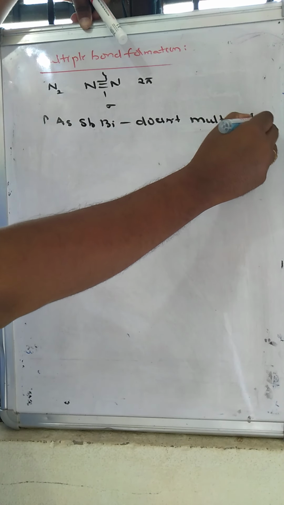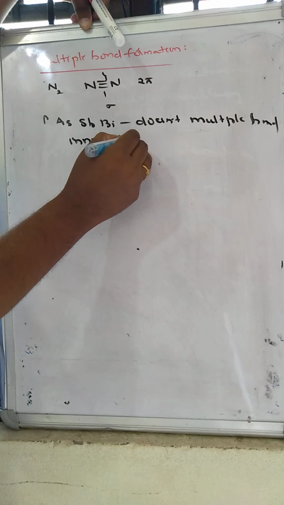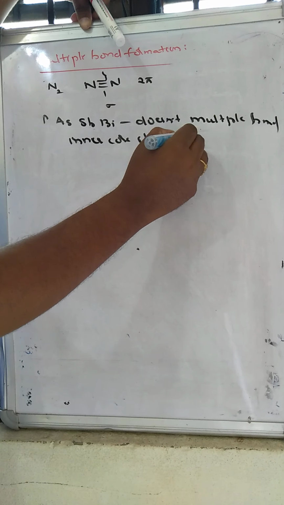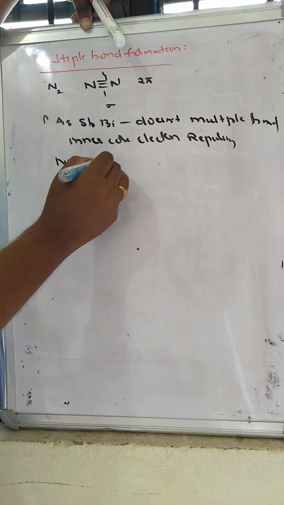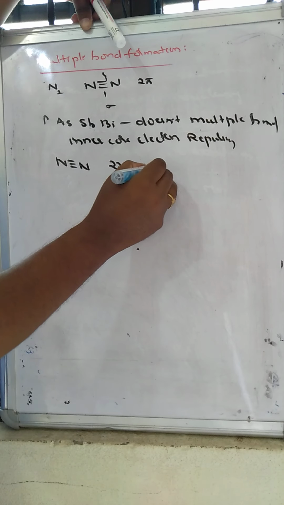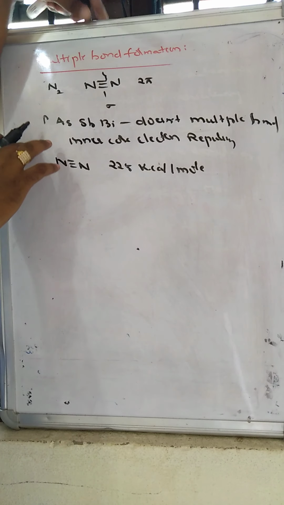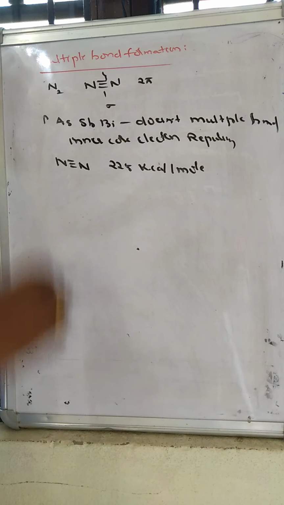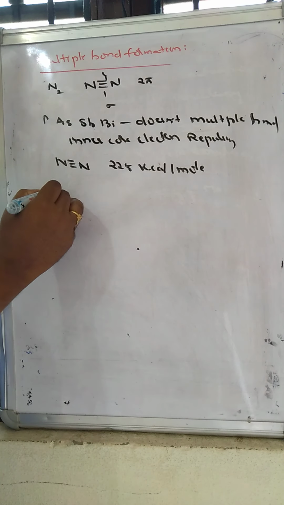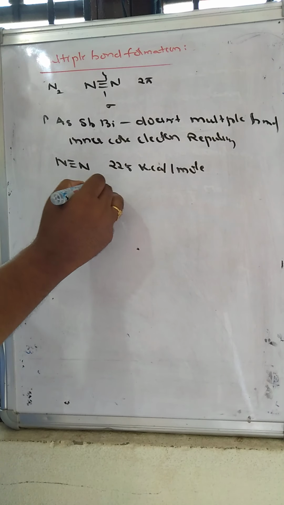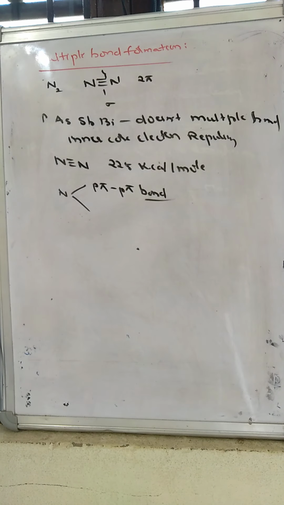due to inner core electron repulsions. The bond dissociation energy of N triple bond N is 225 kilocalorie per mole. Now we will compare with this multiple bond formation. The overlapping that forms the pi bond between nitrogen atoms is always a p pi p pi bond only.